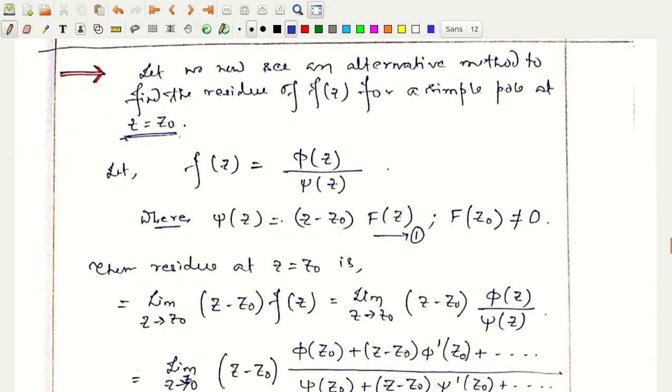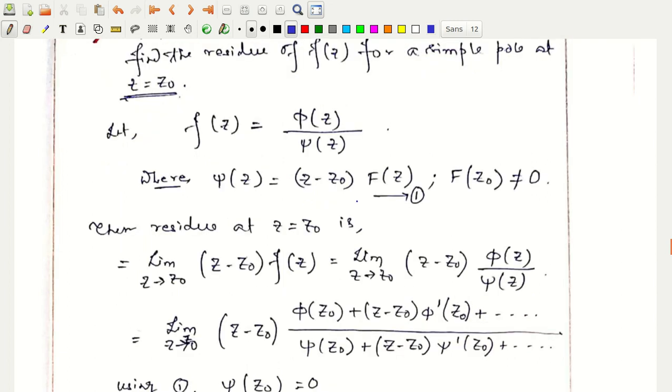That might be useful in some cases, so let me describe that to you. Say we express f of z in terms of two functions, the numerator phi of z and the denominator psi of z, where psi of z equals z minus z0 into capital F of z, with capital F at z equal to z0 not equal to 0, which is obvious.